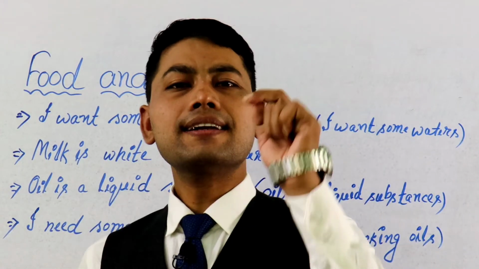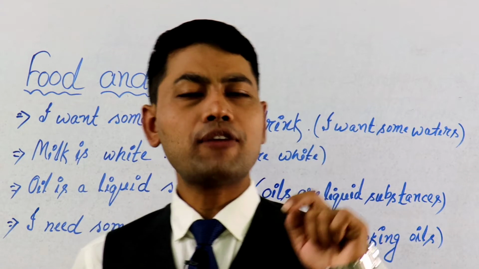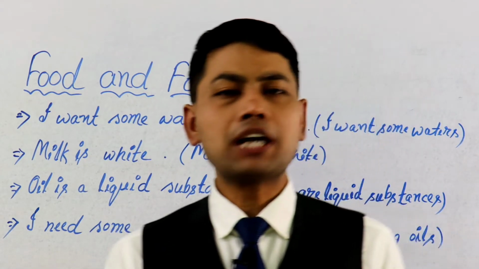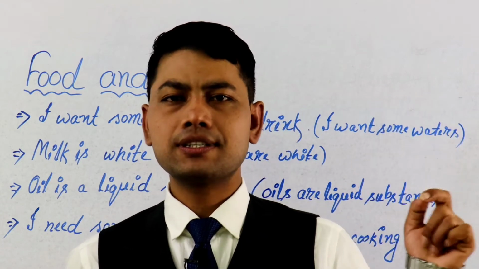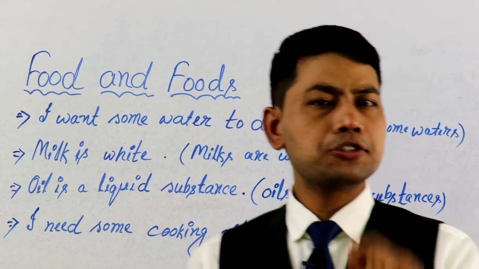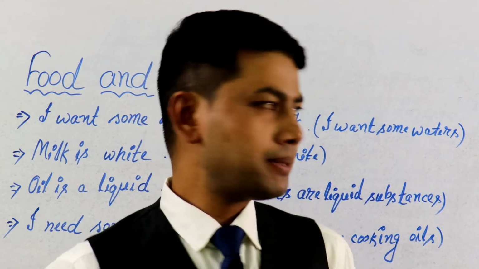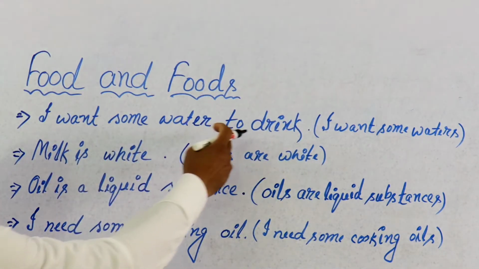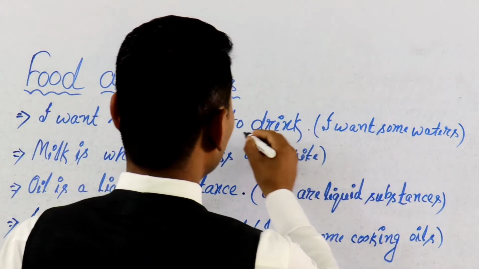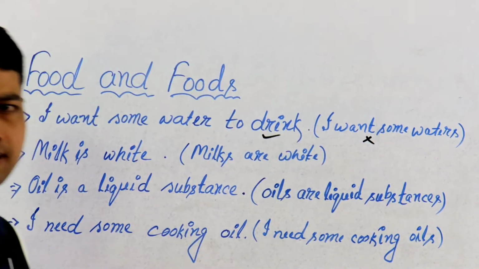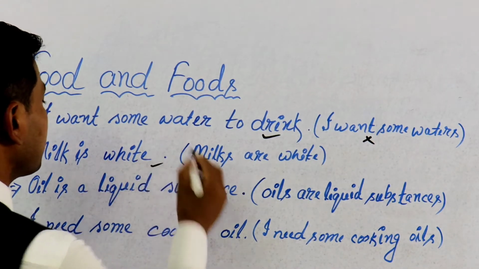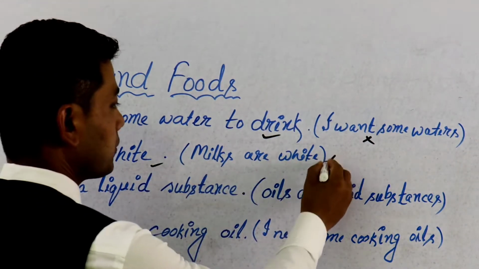Food denotes a collection of eatable items which provides nutritional support to the body of human beings and animals. We cannot count one food, two foods, three foods, hence food is an uncountable noun. Remember, an uncountable noun is always used in a singular form. For example, I want some water to drink, absolutely correct, but I want some waters to drink, it's a wrong sentence. Next, milk is white, absolutely correct, milks are white, it's wrong.